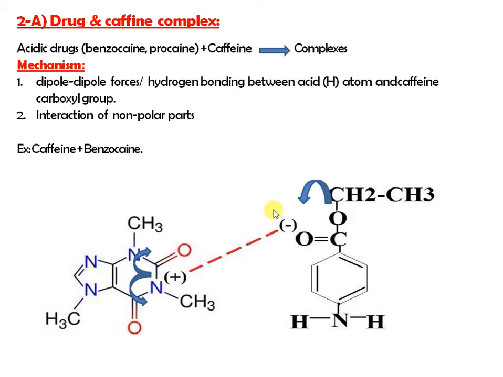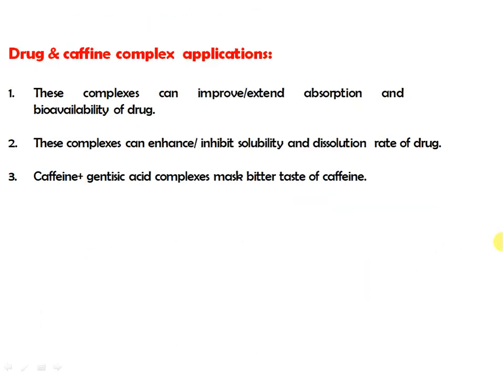This nitrogen transfers the charge, and formation of a bond or complex is there between this carbonyl group and this nitrogen group. And what are the advantages of this complex? This complex can improve absorption and bioavailability.